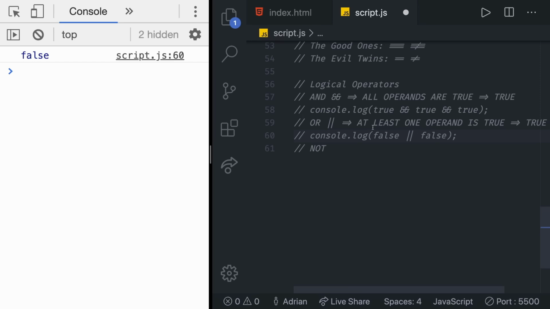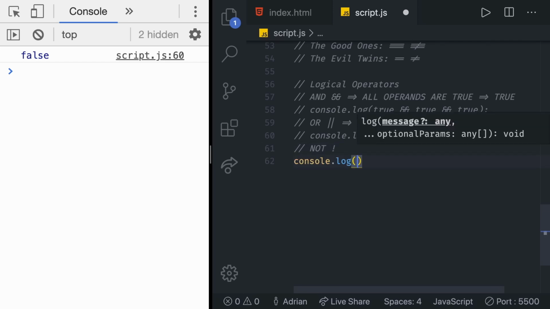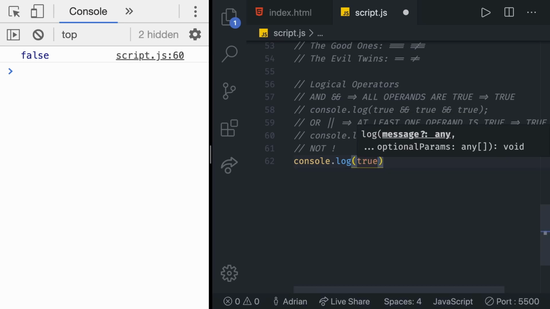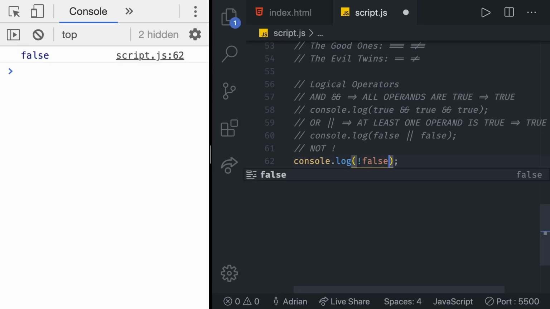The final operator is called a not operator. And we've already seen this one when we did the equality. Remember when I said this is not equal, not the exclamation mark? That's it. So we write not with the exclamation mark. All that it does is it reverses the Boolean value. So if we have a true value and then we add an exclamation mark or not operator at the start, we are basically saying not true, which is going to return false. That's it. And then if we say not false, you can guess it, it returns true. As you can see, the not operator simply converts the Boolean true to false and Boolean false to true.